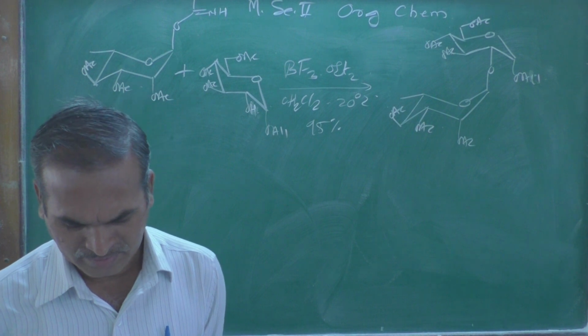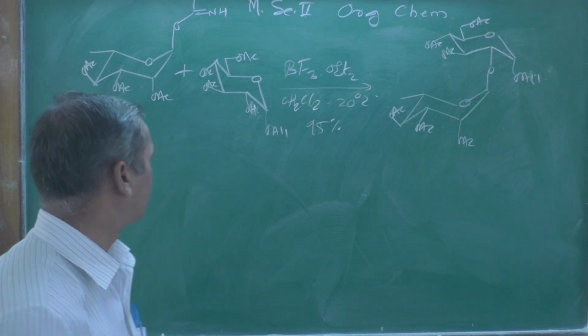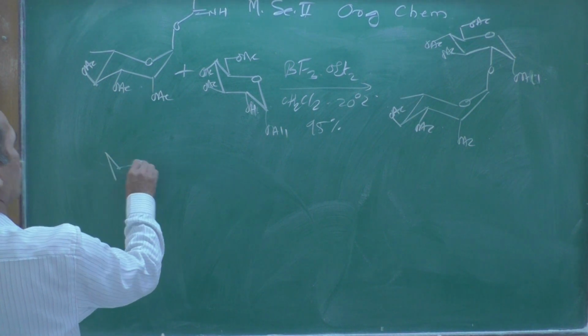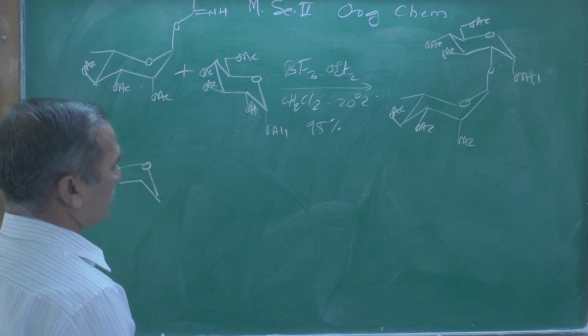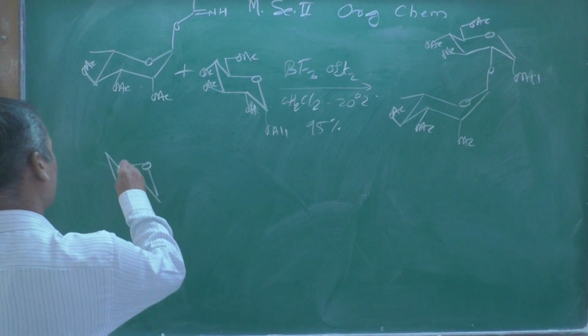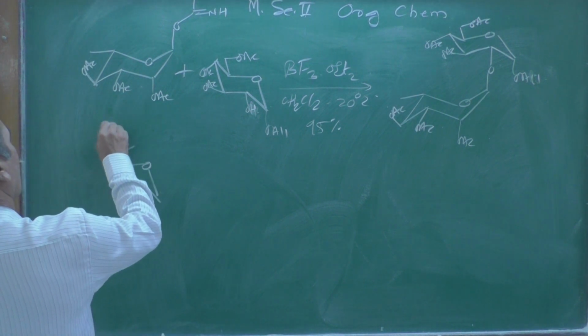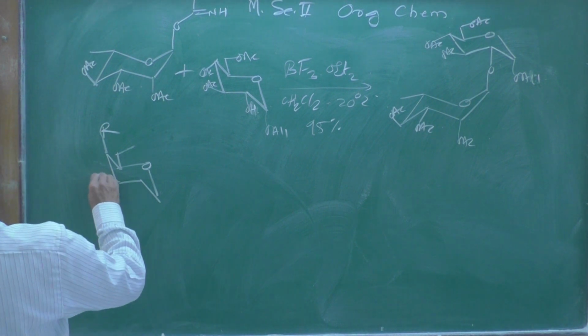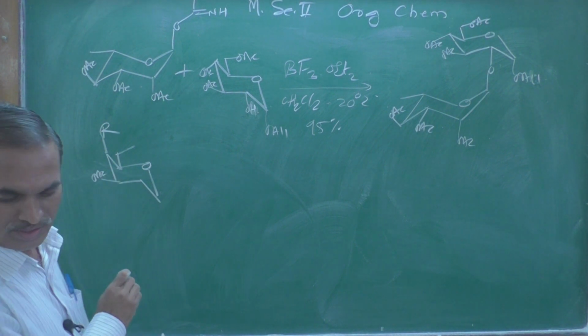Now the next reaction will be shown over here. The same reaction again, the chair form of that we can draw like this. Then here is R, which is present at the axial position, and then the O-acetyl group as it is.